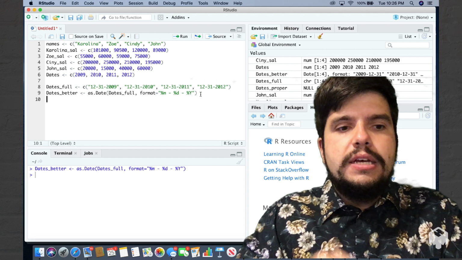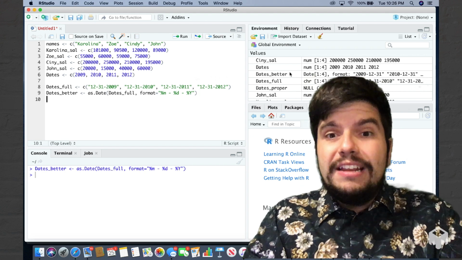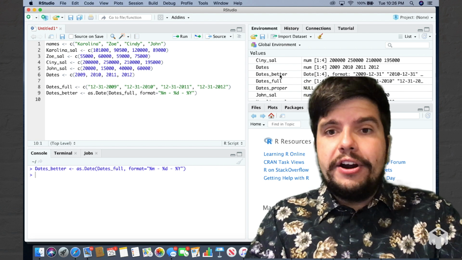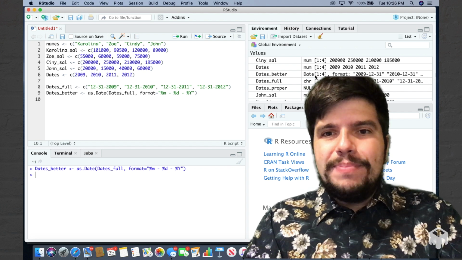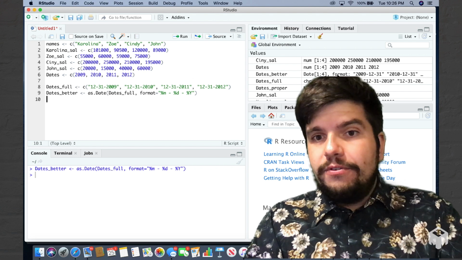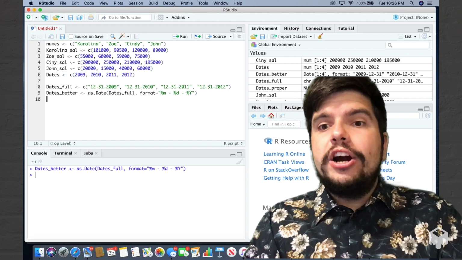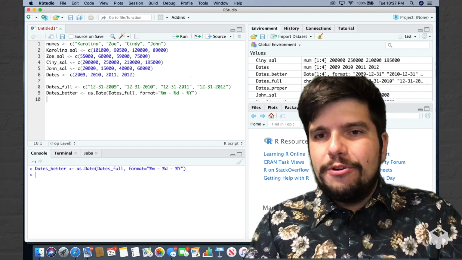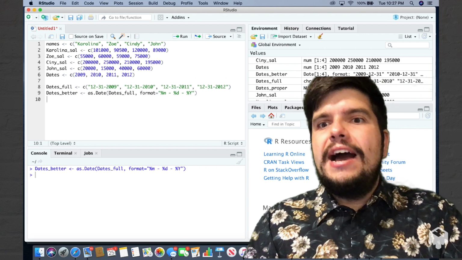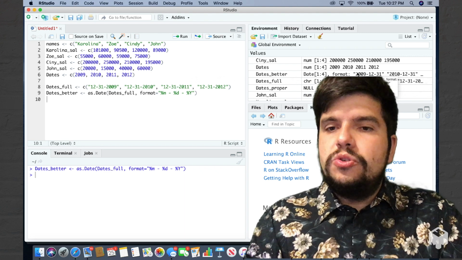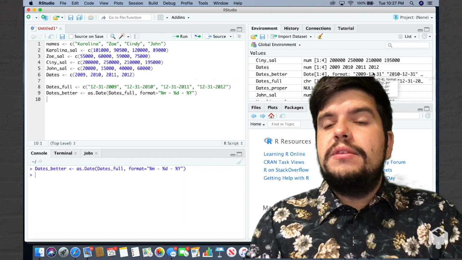And if I submit this, what I will get in my environment is a new object called dates_better, and the data type is date. 4 objects in a given format. And now R converted our character dates to date format dates. And now R understands these as dates. It's going to store the year first, then the month, then the day.